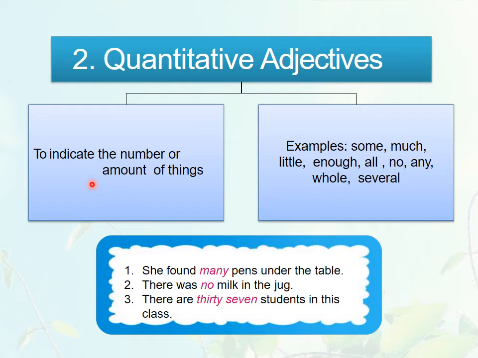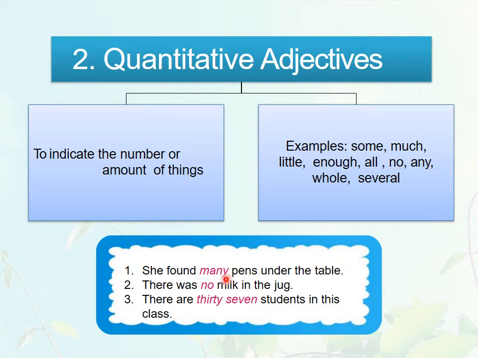Quantitative adjectives are used to indicate the number or amount of things. So for example: some, much, little, enough, all, no, any, whole, several. So now for example, I have made 3 sentences over here. She found many pens under the table. So this many is indicating the number. So how many pens did she find?